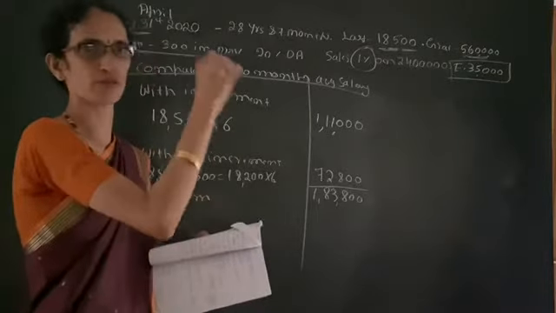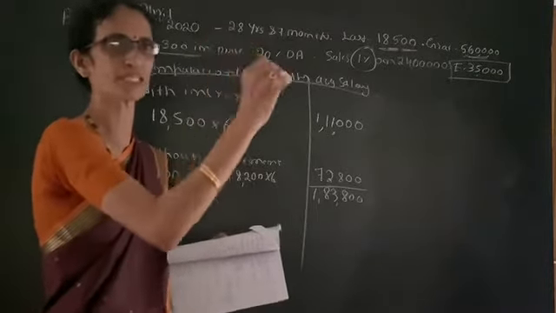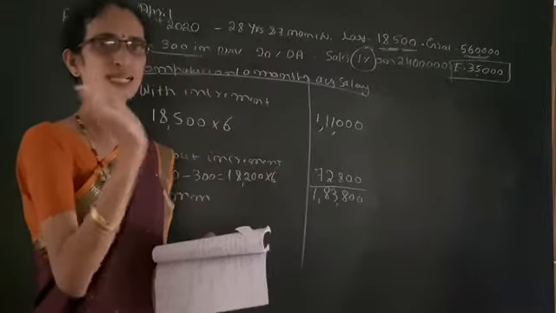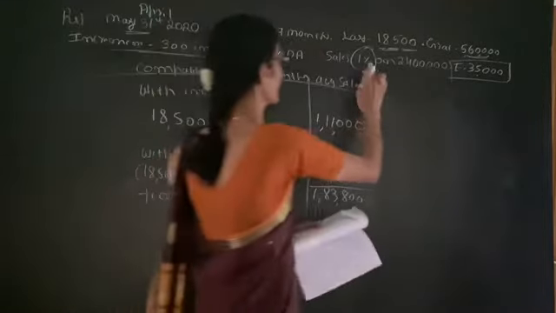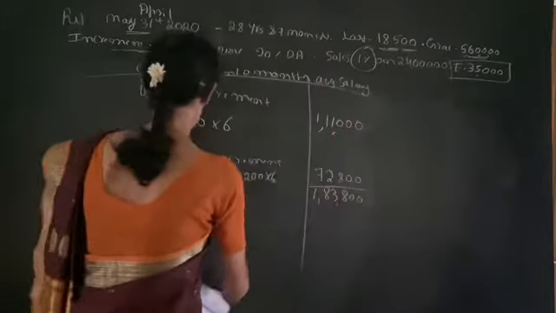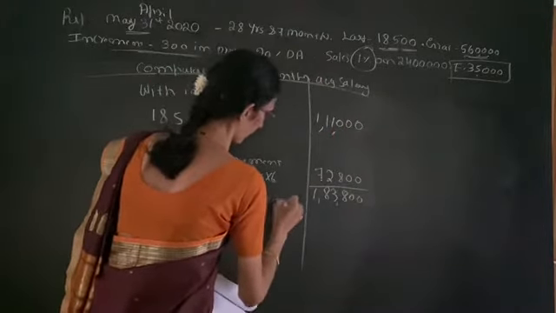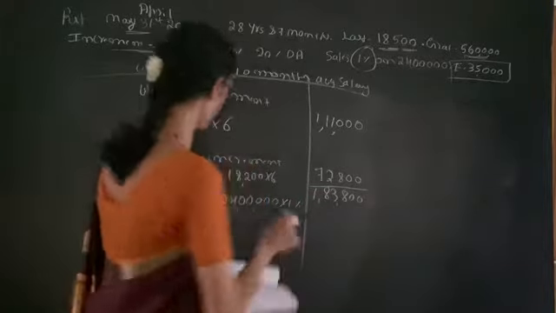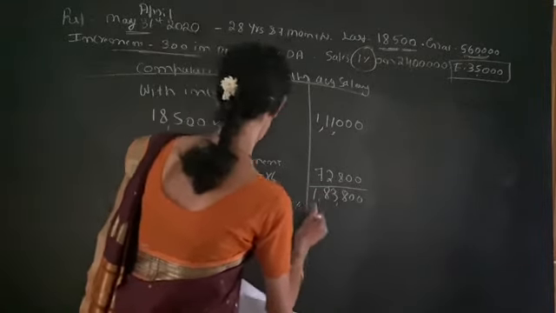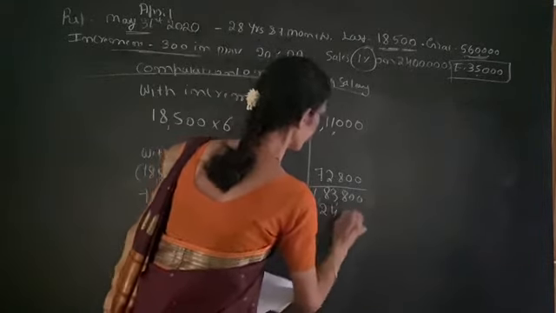For example, if it is given commission 20,000, then don't take that 20,000. But here it is given 1% on 24 lakh. So we have to write 24 lakh into 1%, that means 24,000. So add it, we get 2,07,800. This 2,07,800 is the 10 months salary.